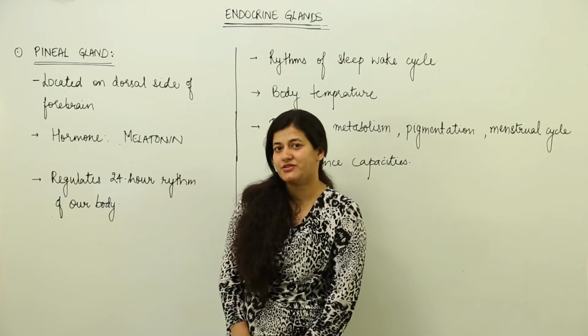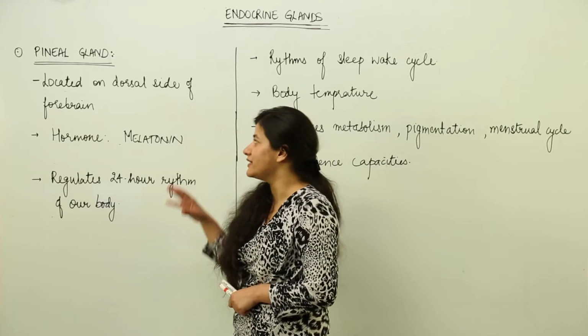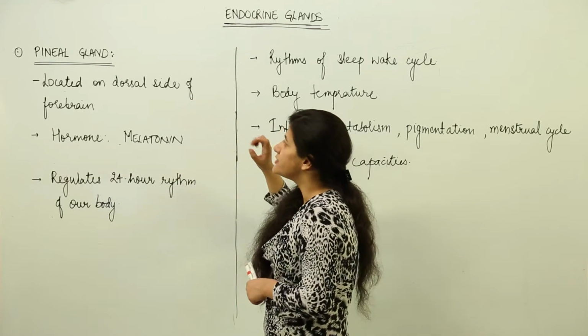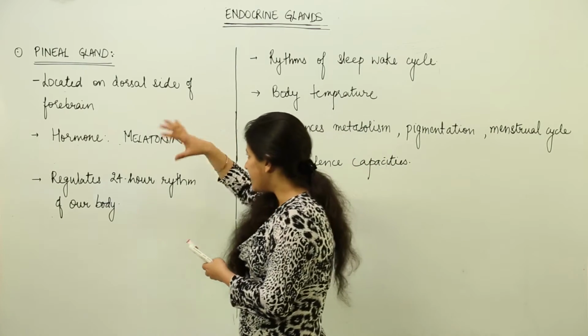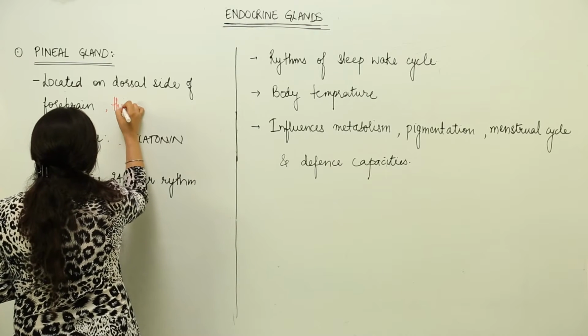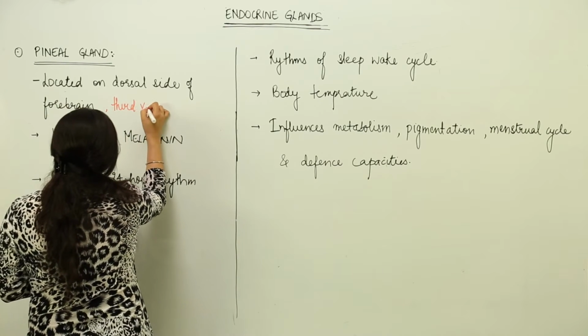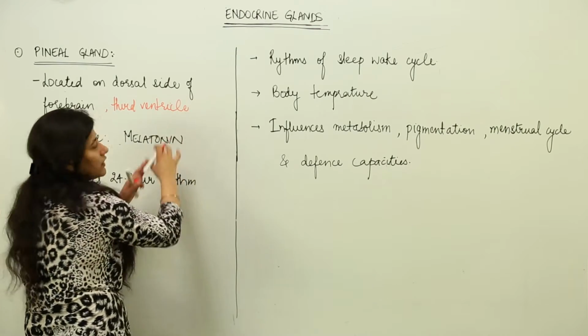Now let us take into account another endocrine gland which is situated in our brain, that is the pineal gland. It is present in the dorsal side of the forebrain. It is behind the third ventricle. Please remember this. The third ventricle of the brain where it is present in, first of all you have to remember that it is present in the brain.